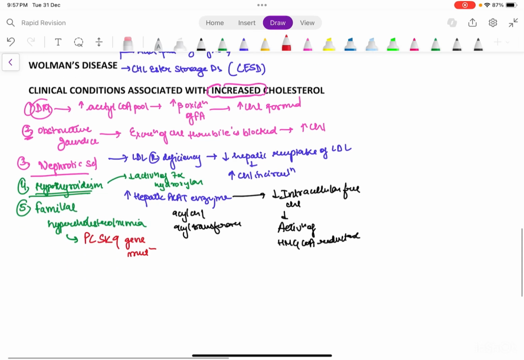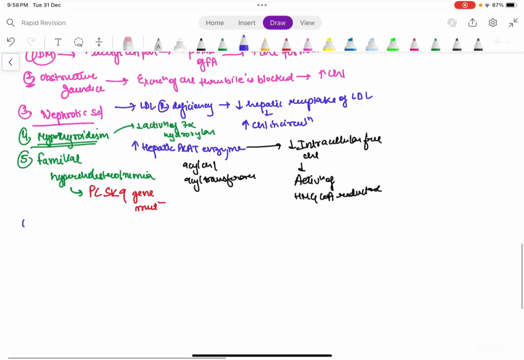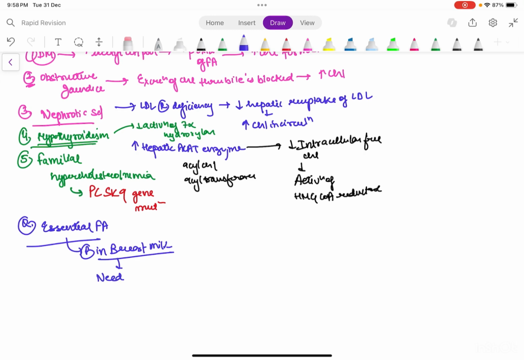Then one question is asked, which you might not know the answer to. There was a question which said that there is an essential fatty acid present in breast milk, and it is needed for development of brain and retina during the neonatal period. You can tell me in the comments what the answer to this is.